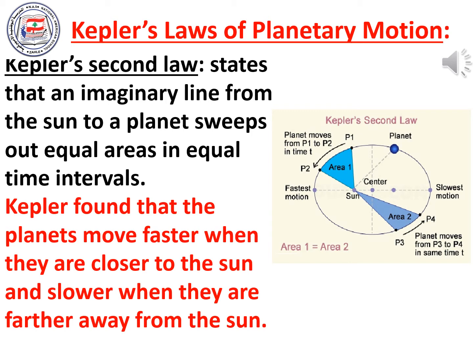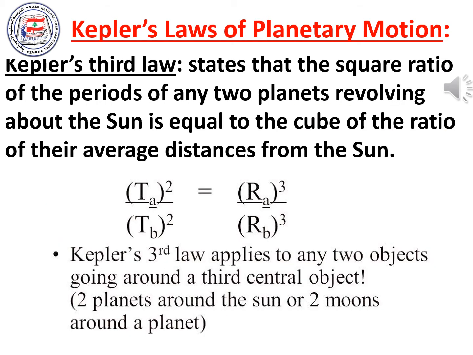Kepler found that the planets move faster when they are closer to the sun and slower when they are farther away from the sun. So planets do not move at constant velocity all the time. They move faster when they are closer to the sun, and they move slower when they are further away from the sun.